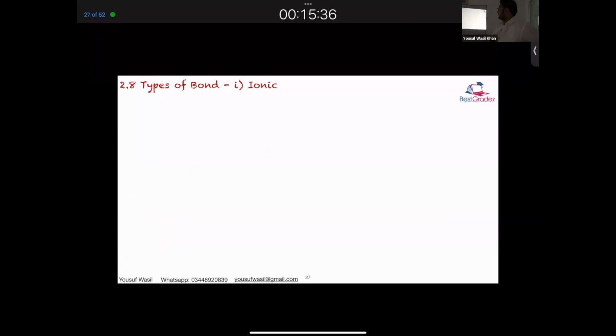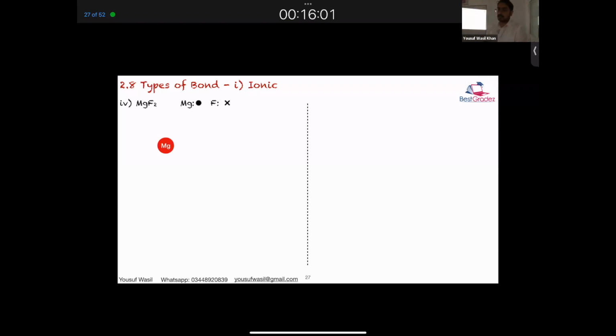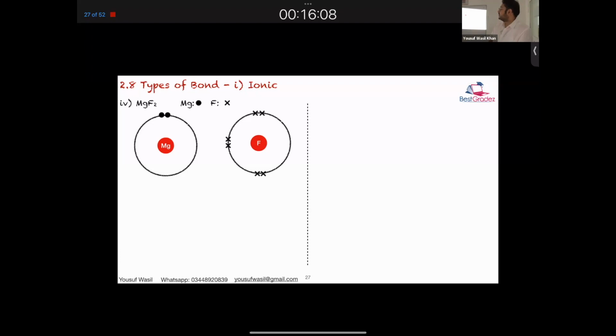Okay. Now, we need to look into more examples where the electrons are not balanced. Then what happens? What if we talk about sodium and oxygen? Sodium has to lose one electron, but oxygen needs two electrons. Then what happens? Sharing. So there will be two sodium. Exactly. Or in case of magnesium fluoride, it happens again. Magnesium is in group 2. It has to lose two electrons, whereas fluorine just needs one electron. So in this case,